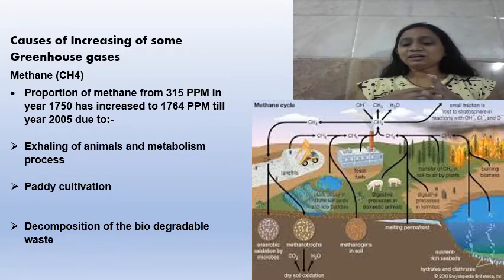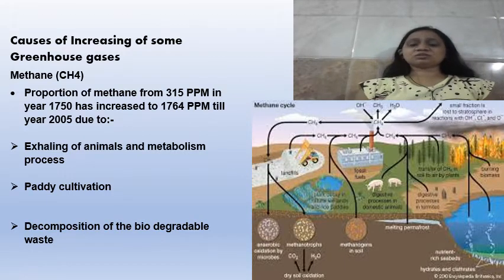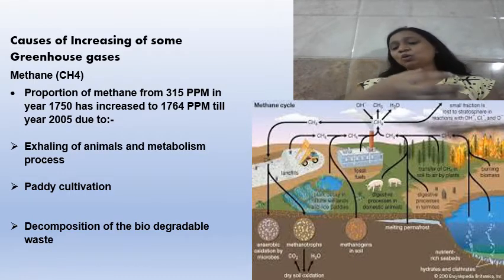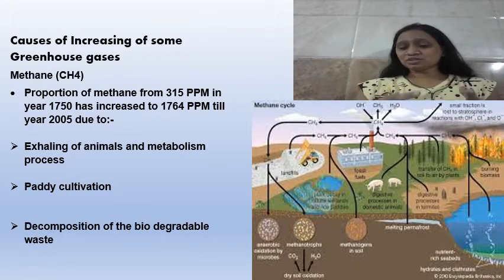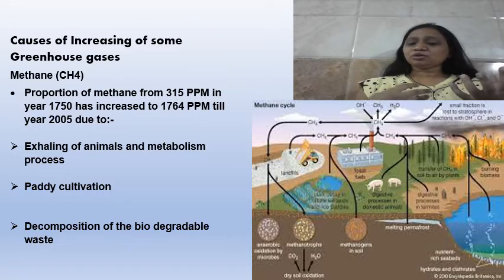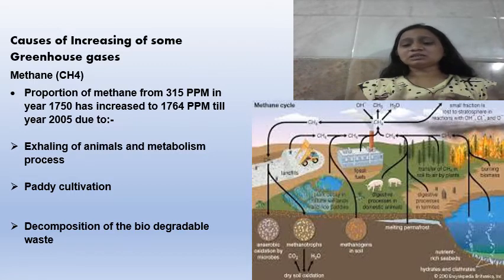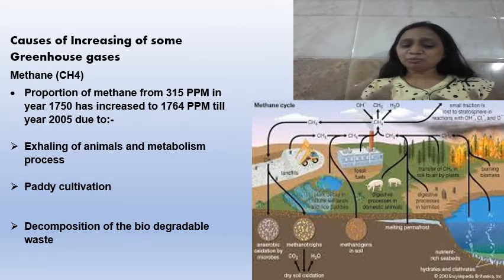Then paddy cultivation: whatever waste is left of the paddy after taking out the grain, when we burn it, that also releases methane and increases the level of methane in the atmosphere.